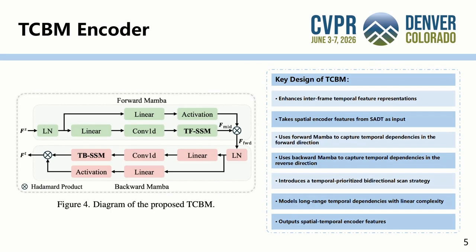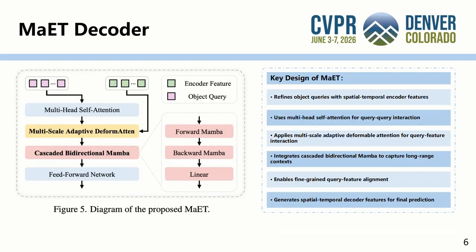The key advantage is that Mamba models long-range dependencies with linear complexity, making TCBM more efficient than temporal transformers for long video sequences. This slide shows the MAET decoder. Unlike SADT and TCBM, MAET focuses on refining object queries for final predictions. First, object queries are processed by multi-head self-attention to model co-occurring interactions. Then, multi-scale adaptive deformable attention is used to build interactions between object queries and spatial-temporal encoder features.